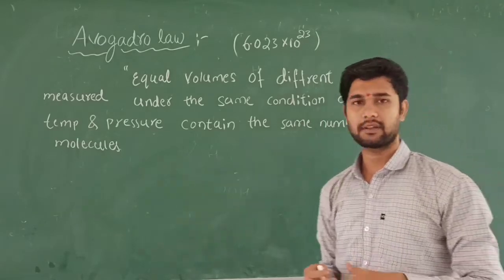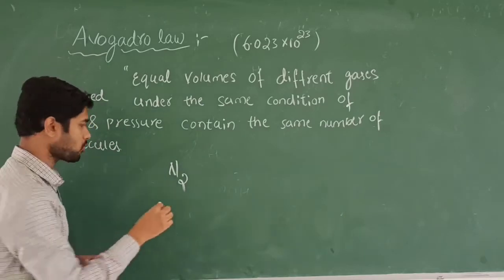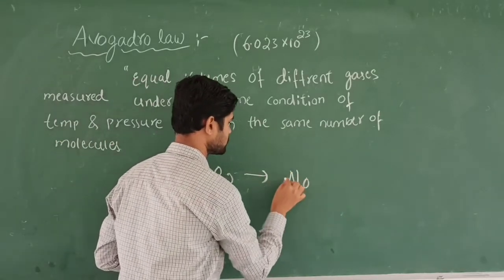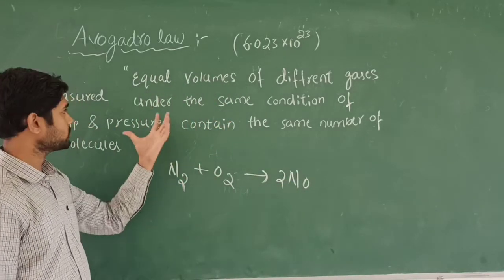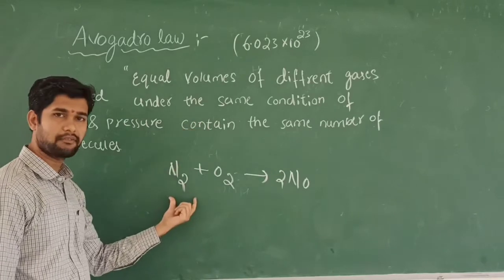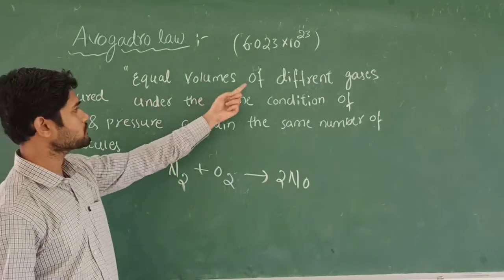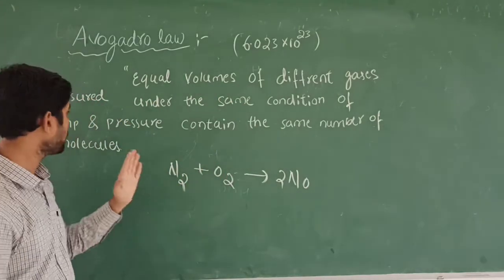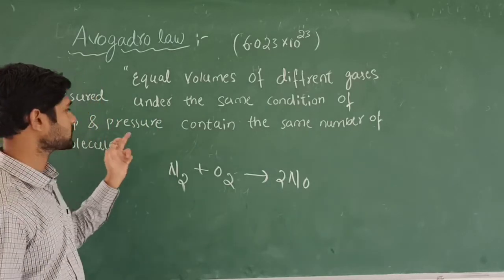So I give an example. Here nitrogen is going to combine with an oxygen molecule, and now it forms nitric oxide, that is all 2 molecules like this. Here what is it going to tell? Equal volumes. If you take 50 ml of this, you should also take 50 ml of this one, because equal volumes of different gases are measured under the same conditions of temperature and pressure.